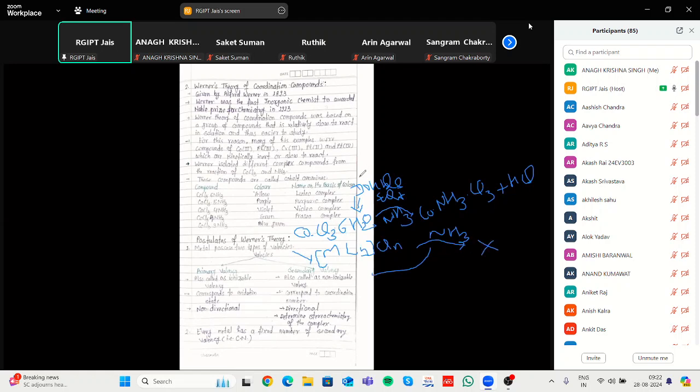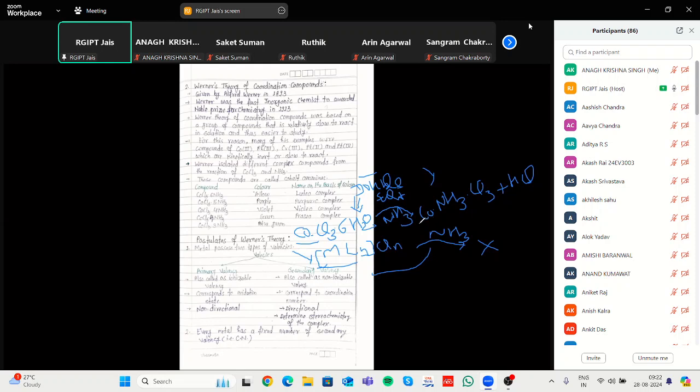The double salt as well as the coordination complex are both coordination compounds. But the main difference is that the double salt easily dissociates in solution to give different complexes, while the coordination complex, if you add some solvent or solution, cannot easily dissociate.